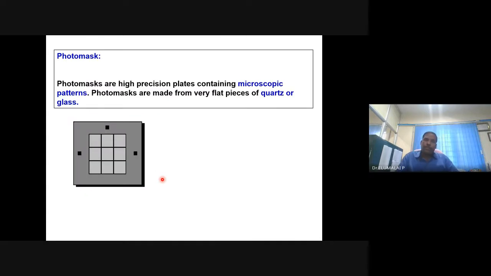Okay. So then the photo mask is very important. These days masks are very important. You cannot go without a mask. So here we require a photo mask. So it will mask against the radiation. And you can create this kind of patterning or any other required patterning you can make. Rectangular, square, circular, zigzag, anything. Okay. So the usually employed material for this photo mask is quartz or glass. Okay, quartz or glass.